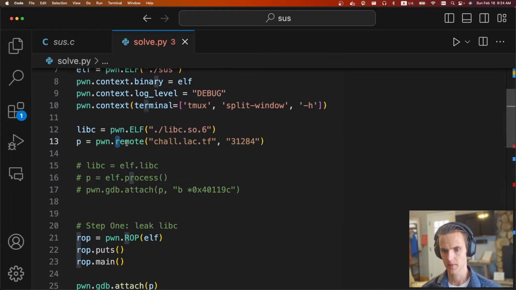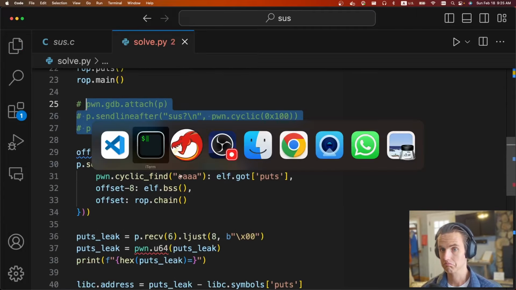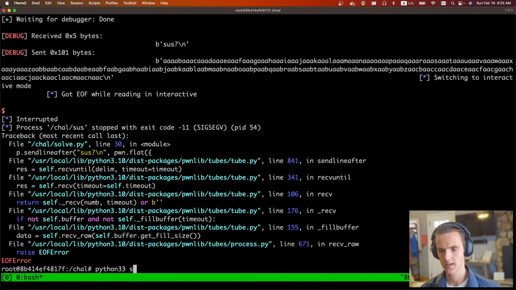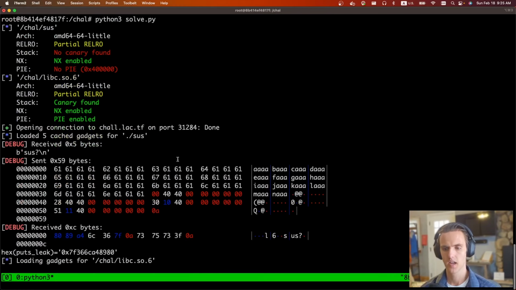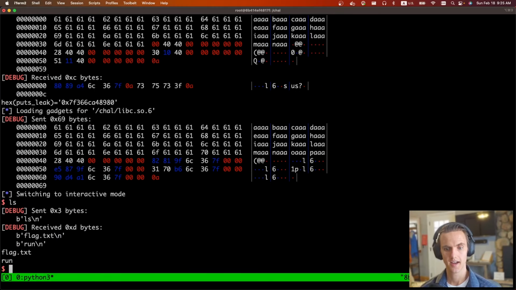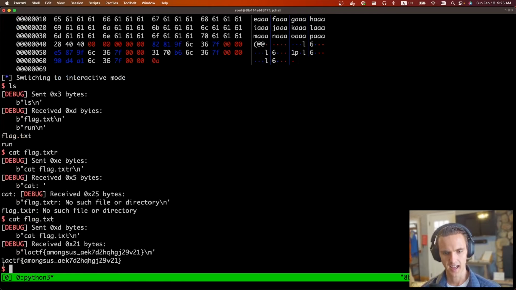So let's set everything back. Don't think we need this stuff. See what happens. Close, make it big, python3 solve.py. Cool. We got a libc leak, it's running, and we have shell. So cat out the flag, and LACTF{amongus}. So fun.